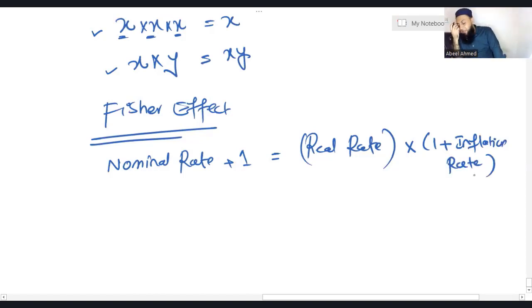So simply you can see that real rate multiplied by 1 plus inflation rate will convert your real rate to the nominal rate. So simply the nominal rate plus 1 is equal to real rate into 1 plus inflation.